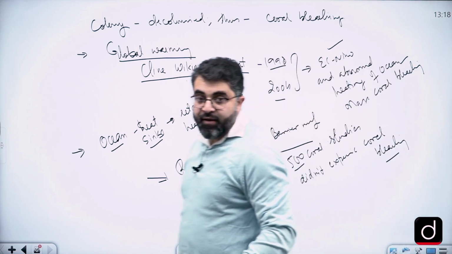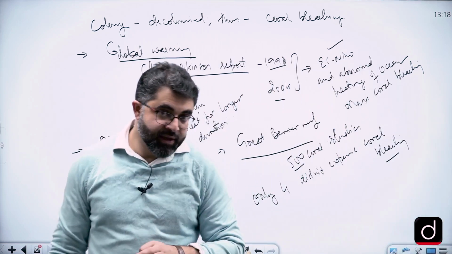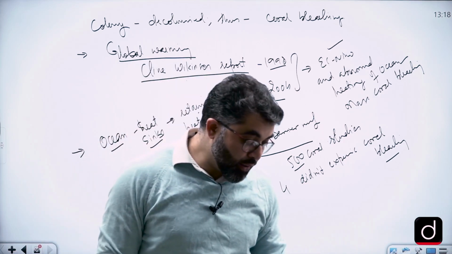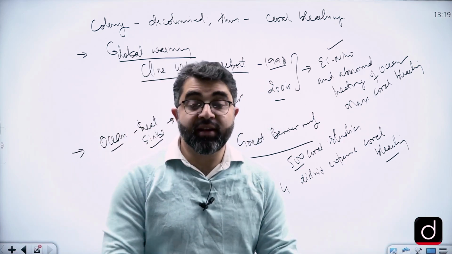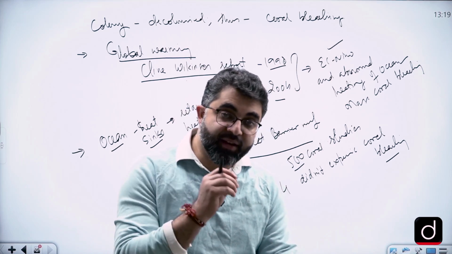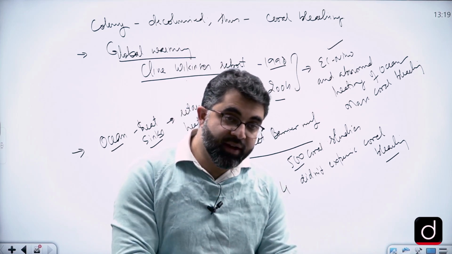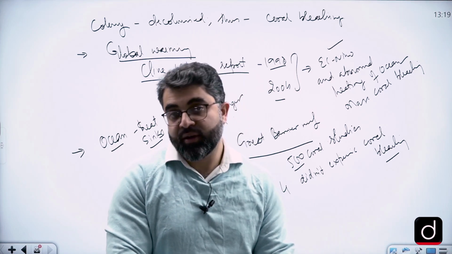That means 496 coral islands which were studied in the Great Barrier Reef, out of 500, have experienced coral bleaching.